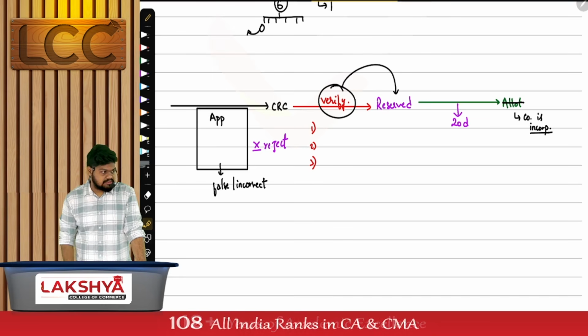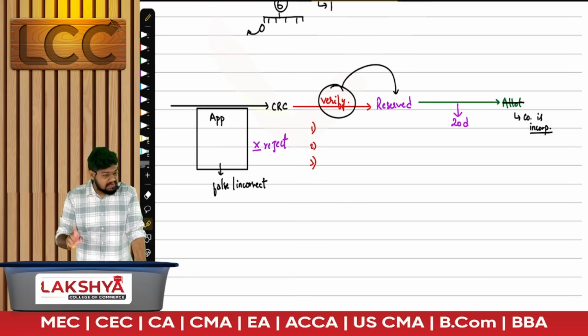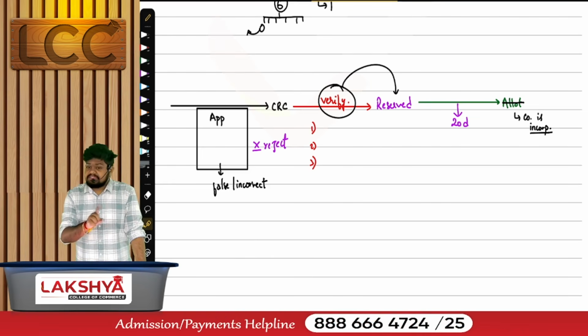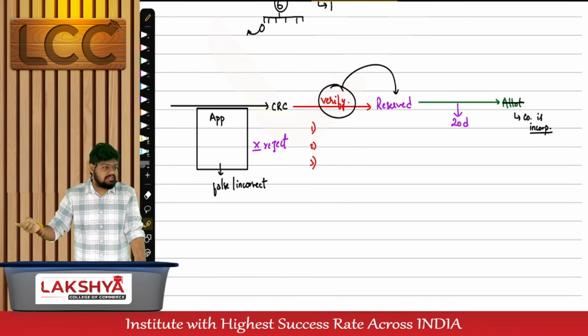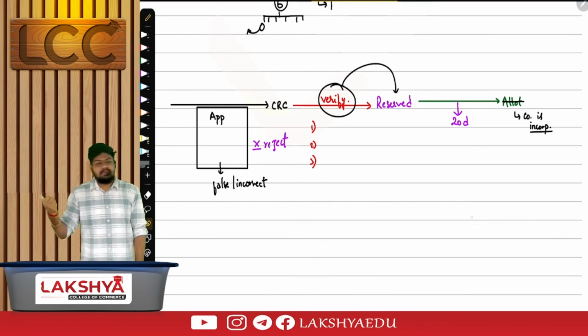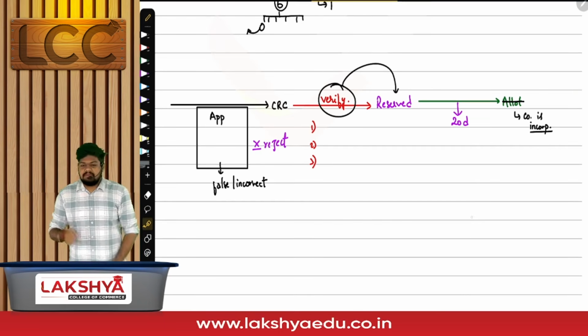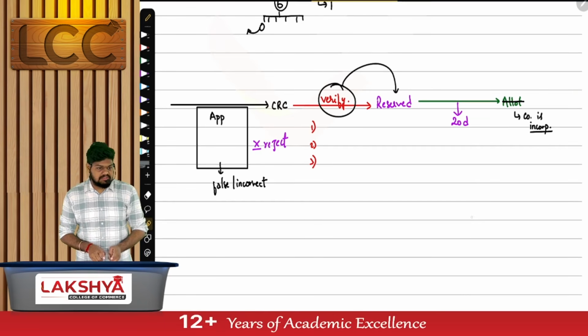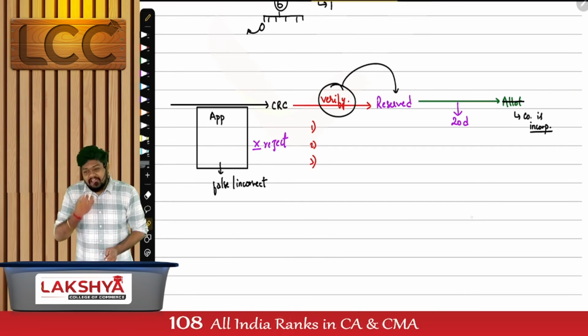And the last situation, the CRC got to know about it after incorporation. Give me the sentence. CRC got to know about the false information, yes or no? But when? After the name is reserved and after the company is incorporated. If it is already incorporated, can I say it's also already doing business activities? But the document submitted was false. The name should not have been given at all.